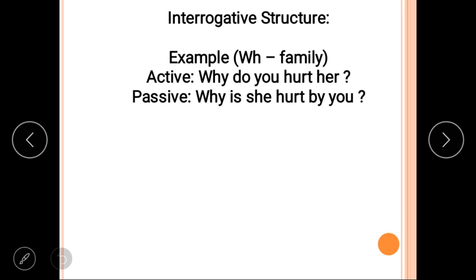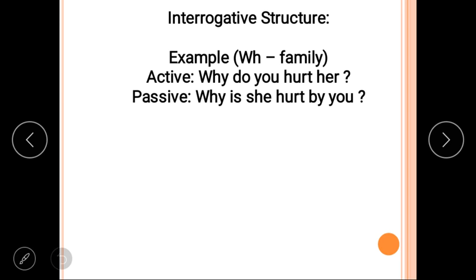WH family, this question starts from the WH family. Like WH family, do you know, students? What, why, when, where, which, who, how. These are called the WH family. So let's see the example.